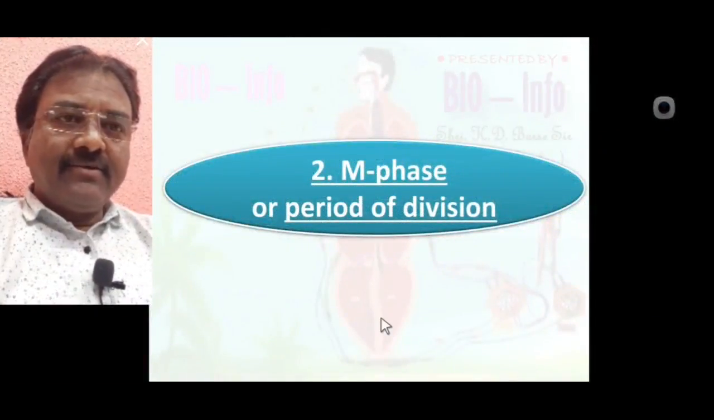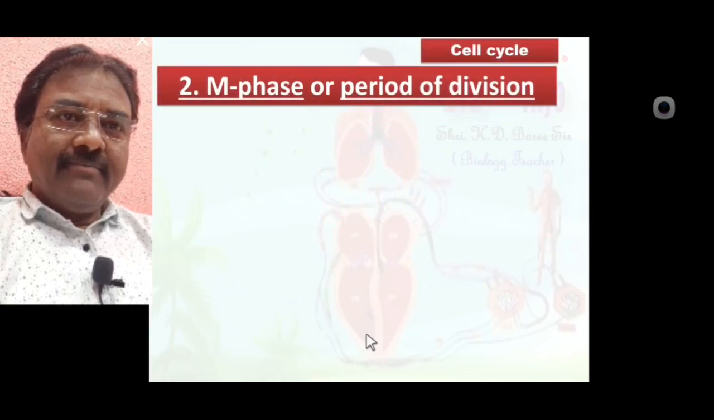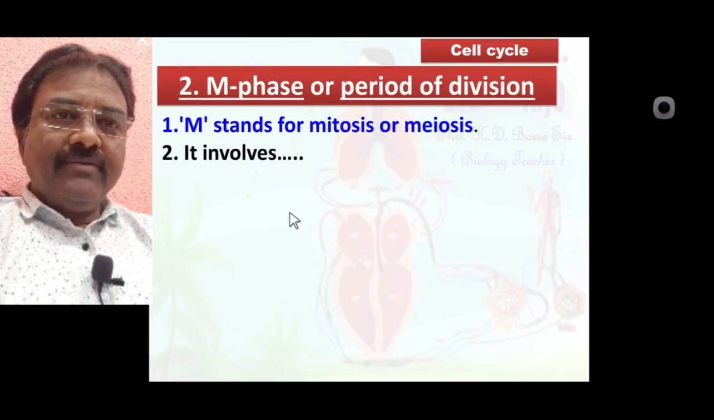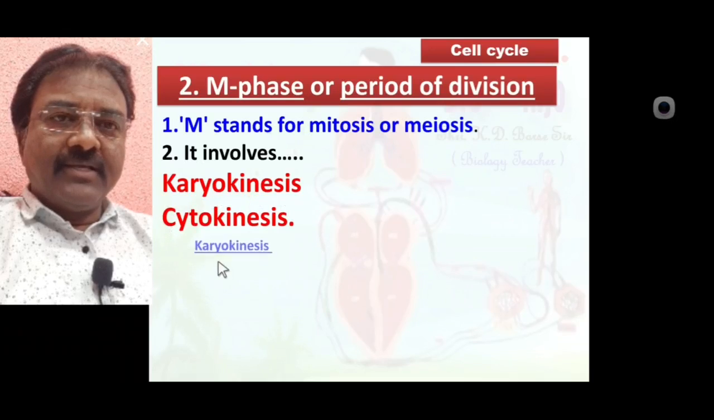M phase or period of division. This is the second main phase of the cell cycle. M phase is also called the period of division. What is M phase? M stands for mitosis or meiosis. It involves karyokinesis, meaning division of the nucleus, and also cytokinesis, meaning division of the cytoplasm.